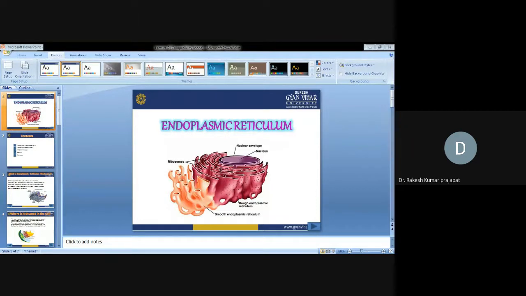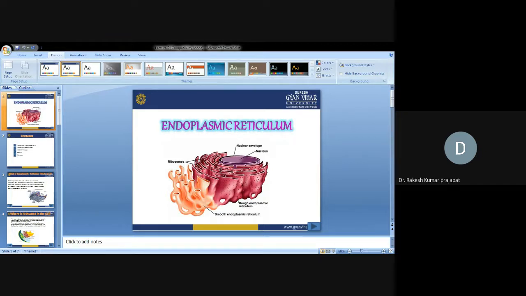So good morning, friends. Today we will discuss the endoplasmic reticulum. Endoplasmic reticulum is an important cell organelle present in plant cells as well as in animal cells, both cells. You can see the structure.